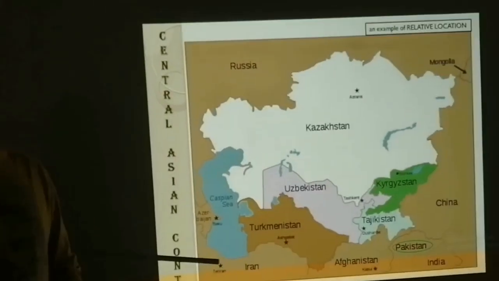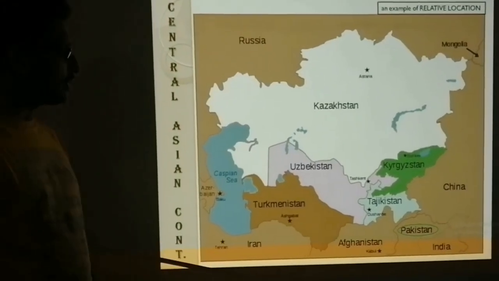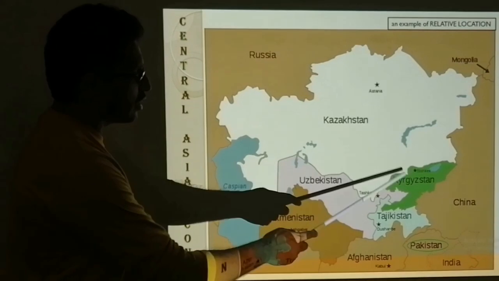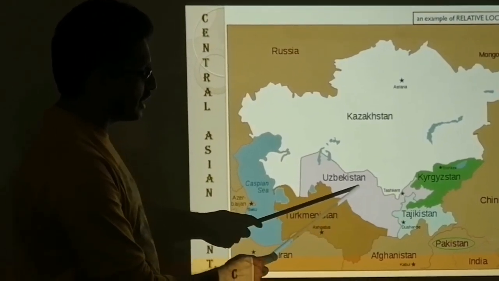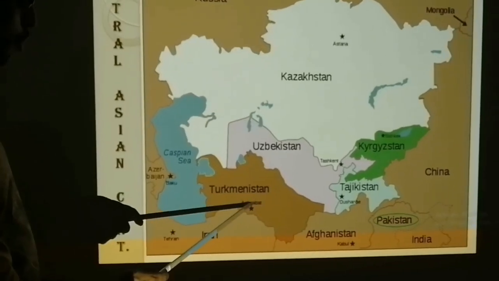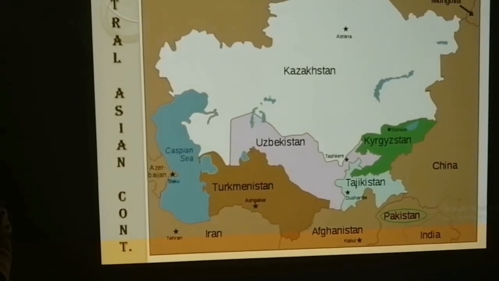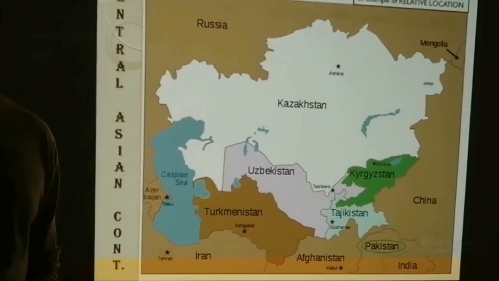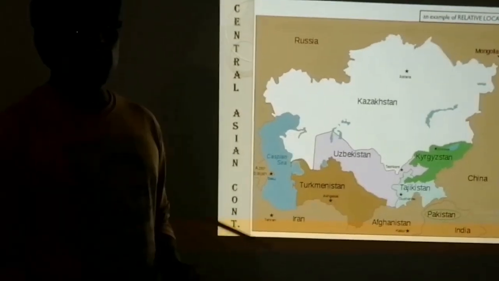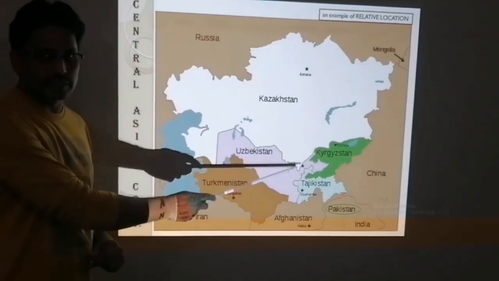Here are the Central Asian states. These states are Kazakhstan, Kyrgyzstan, Tajikistan, Uzbekistan, Turkmenistan. So these states are called Central Asian states. Now the question is, describe the location of Pakistan in relation to the Central Asian states.